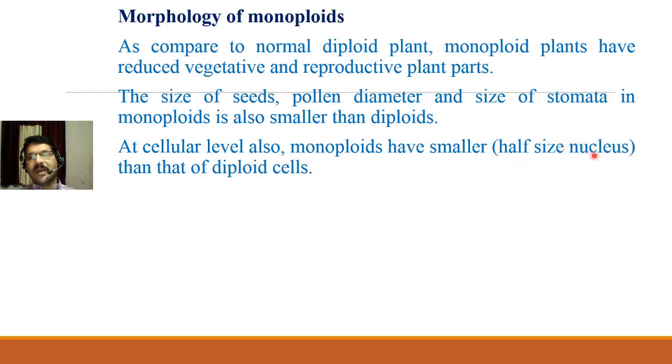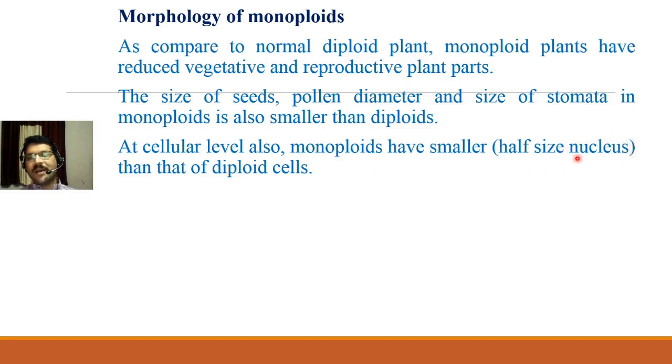If there is a large number of chromosomes in the nucleus, then the nucleus becomes larger. But if a nucleus contains a reduced number of chromosomes, then the nucleus will be smaller. In monoploids, the nucleus contains only one set of chromosomes.